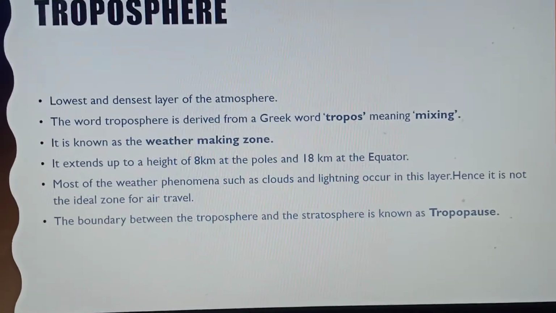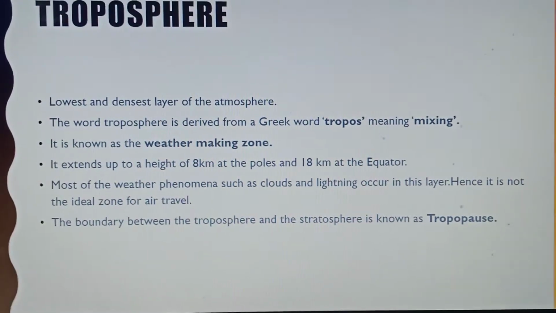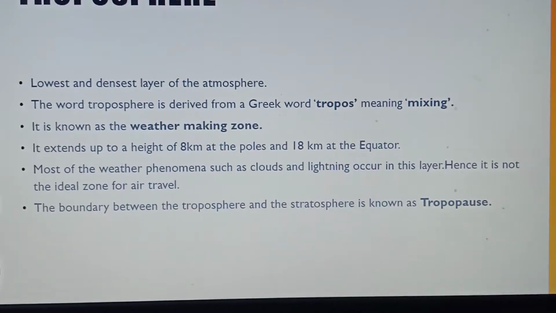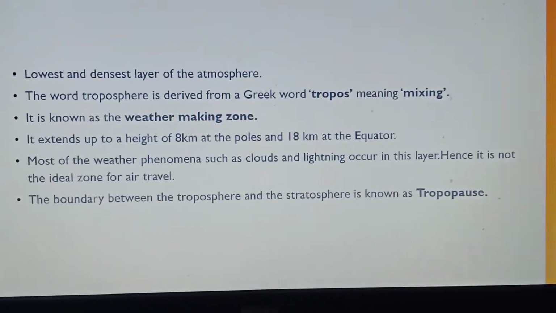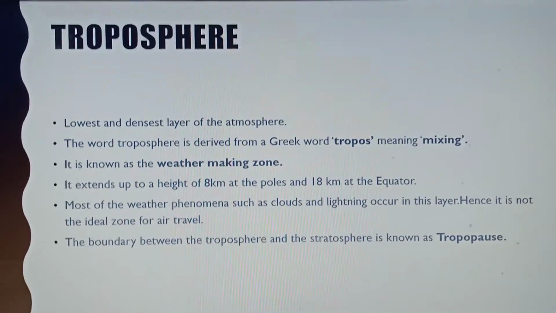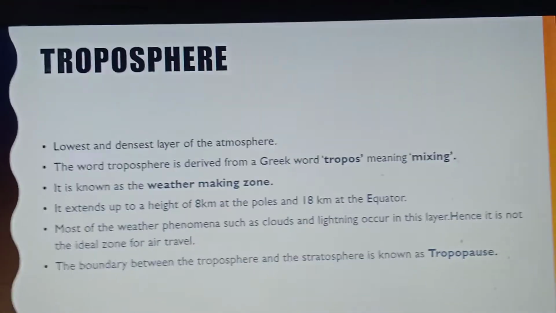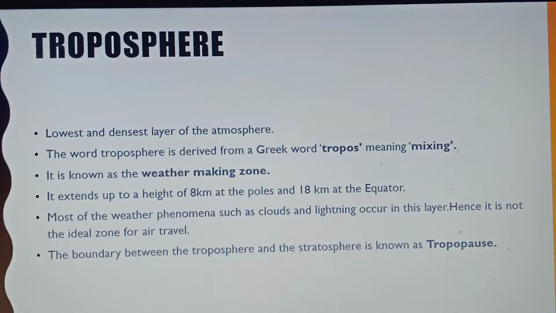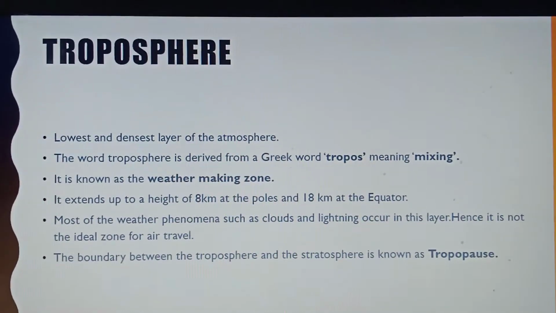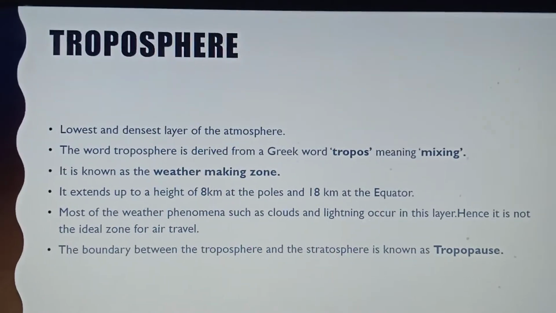It is the lowest and the densest layer of the atmosphere, and it extends up to a height of 8 km at the poles and 18 km at the equator, from the earth's surface.